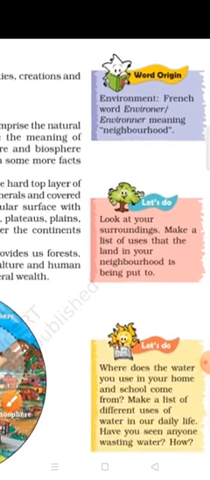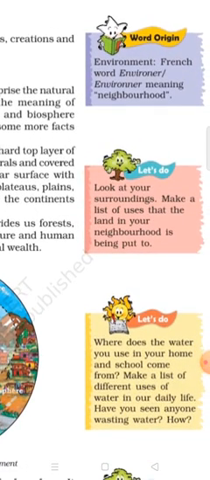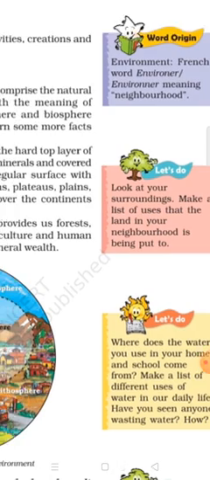and the origin of the word environment is related to which one, the word environor. Environor means neighborhoods, that is, in our neighboring, that is called our environment. Look at your surrounding, make a list of uses that the land in your neighborhood is being put to. So it's your work. I hope you have done the activity.